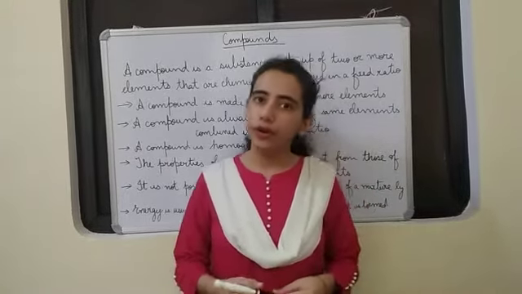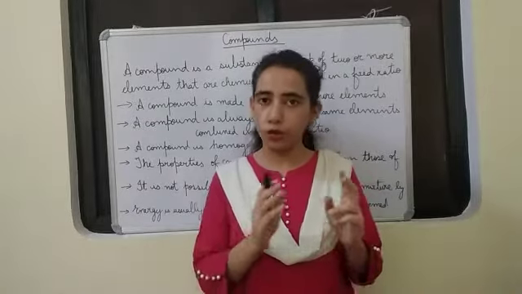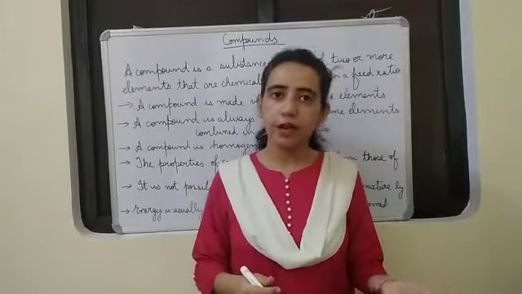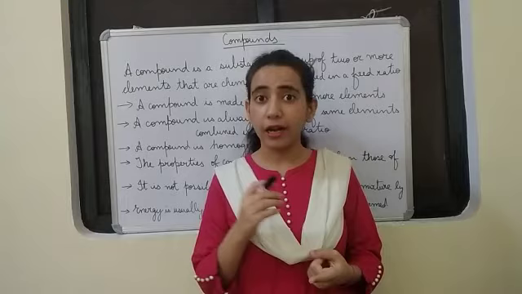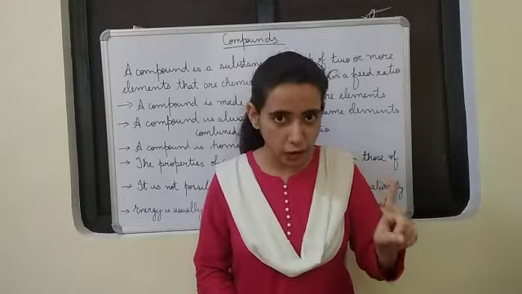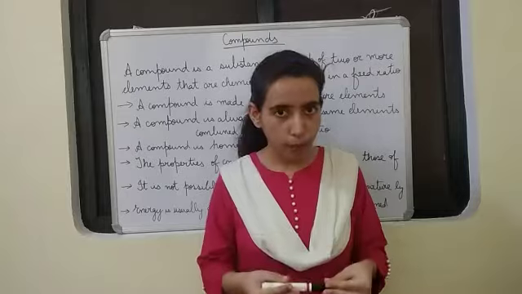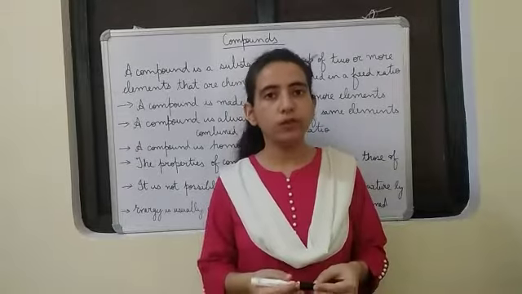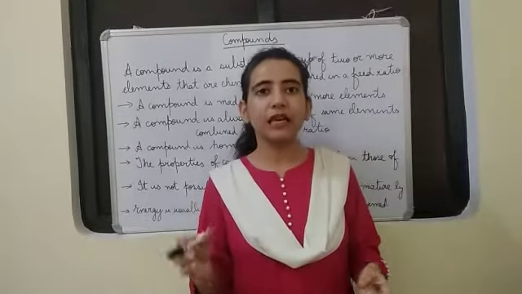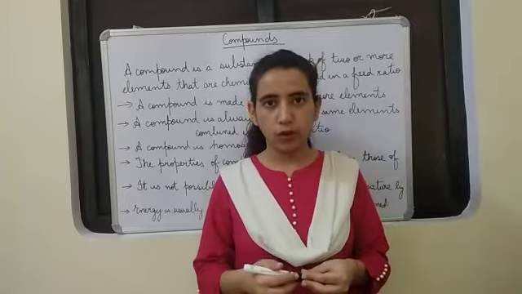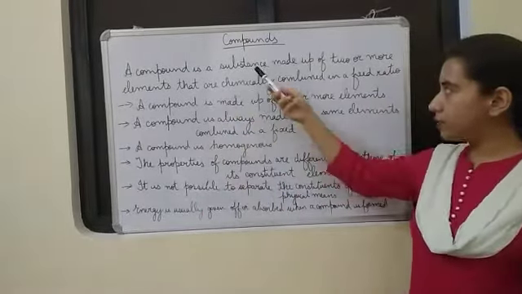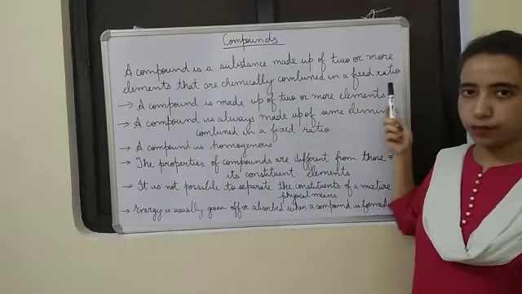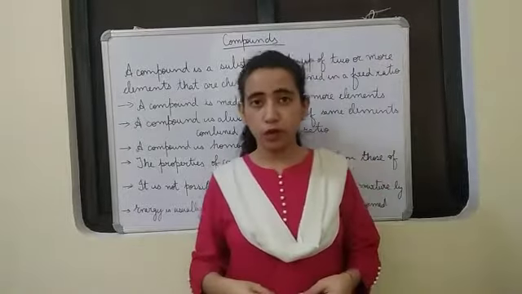In the last video I already told you matter can be broadly classified into two: pure substances and impure substances, and pure substances are further divided into two, elements and compounds. Regarding elements, I told you they are made up of only one kind of atoms, and today we are going to study compounds. Compounds are made up of more than one kind of atoms, or we can say compounds are made up of two or more elements that are chemically combined in a fixed ratio. Okay? A compound is a substance made up of two or more elements that are chemically combined in a fixed ratio.